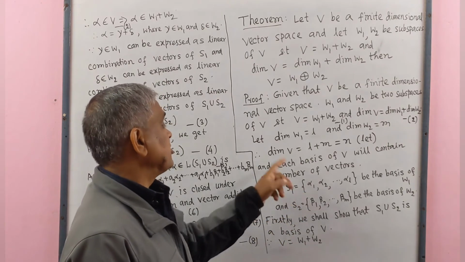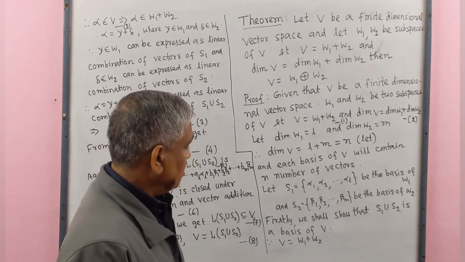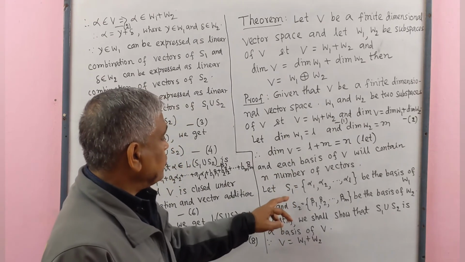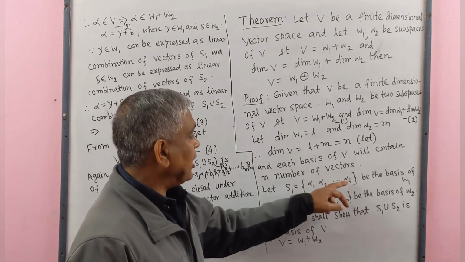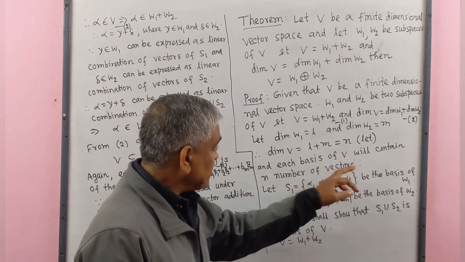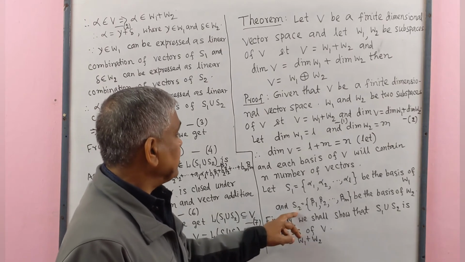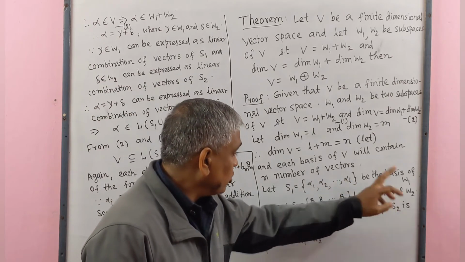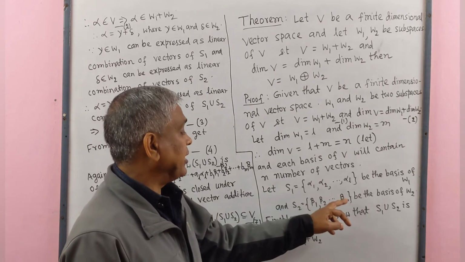That means each basis will contain n vectors. Let S1 be a set containing vectors alpha 1, alpha 2, alpha L, a basis of W1, and S2 a basis of W2, which contains vectors beta 1, beta 2, beta M.